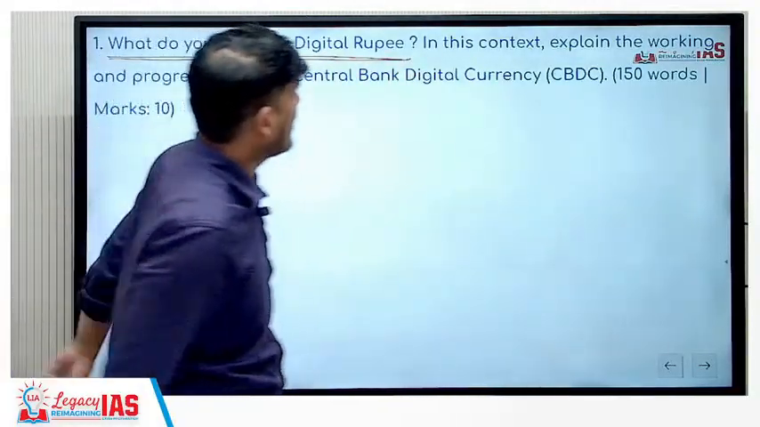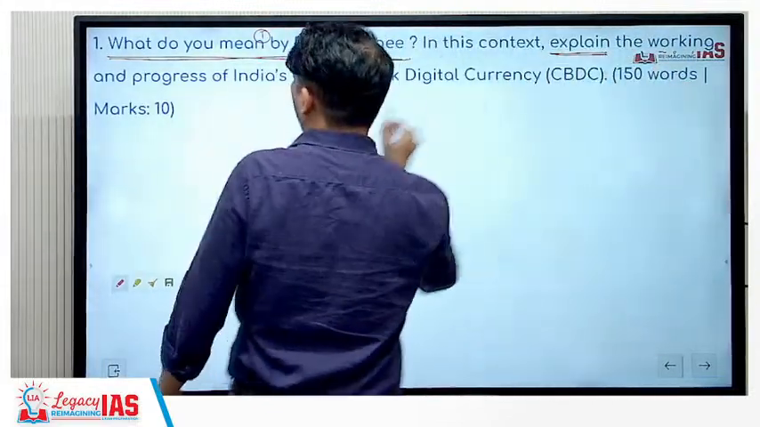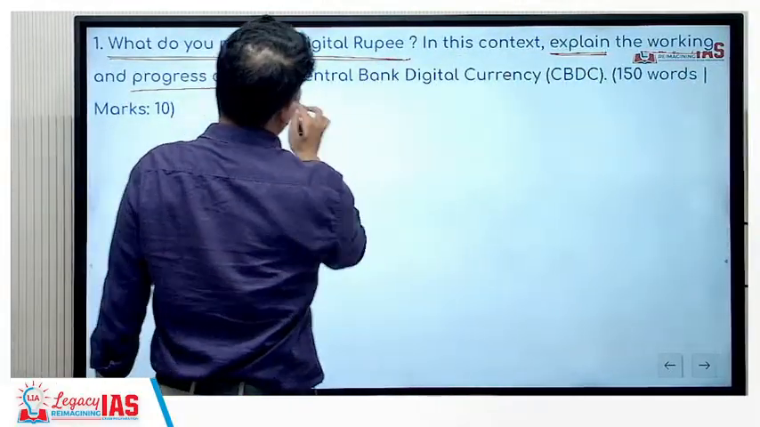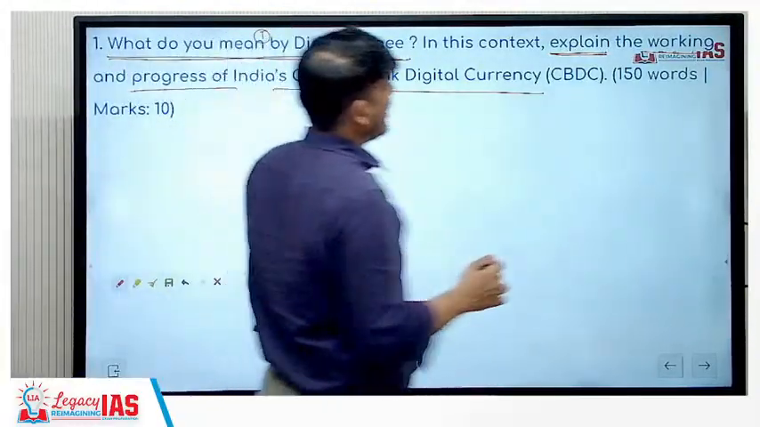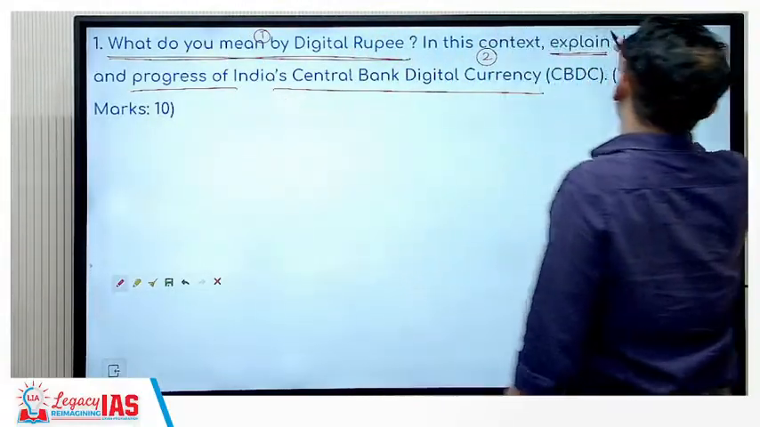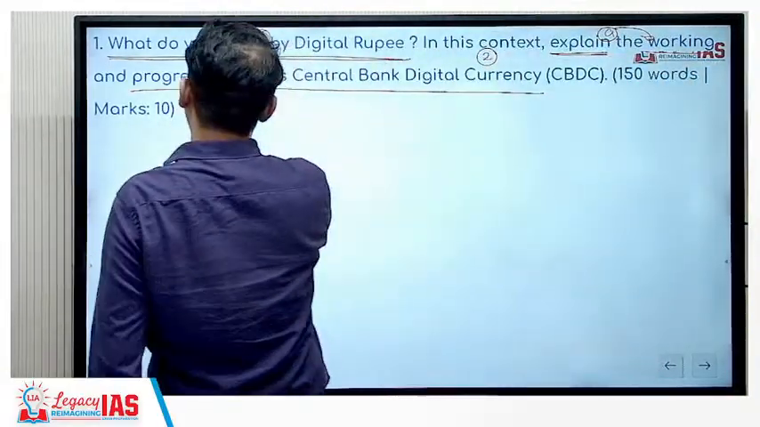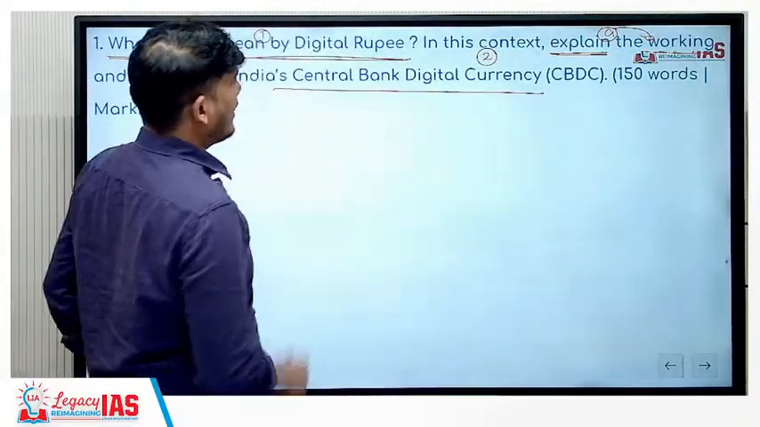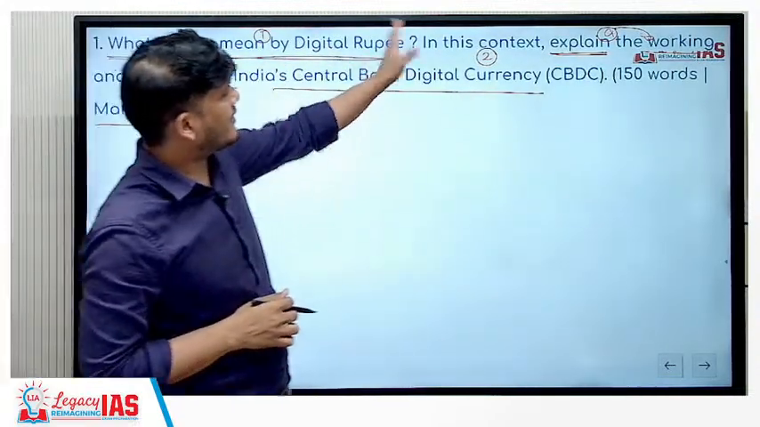That's the first part. Second, in this context, they are asking you to explain. Explain what? Explain the working and the progress of India's central bank digital currency, CBDC. So here two things they are asking. This is the first part. In the second part, they are asking first, explain the working, and explain the progress. This is how you should break down an answer. Now it is a 150-word, 10-marker question. So it is very simple to understand that this is divided.